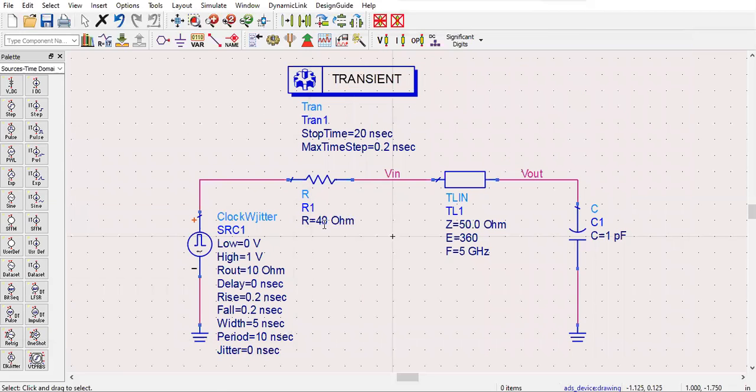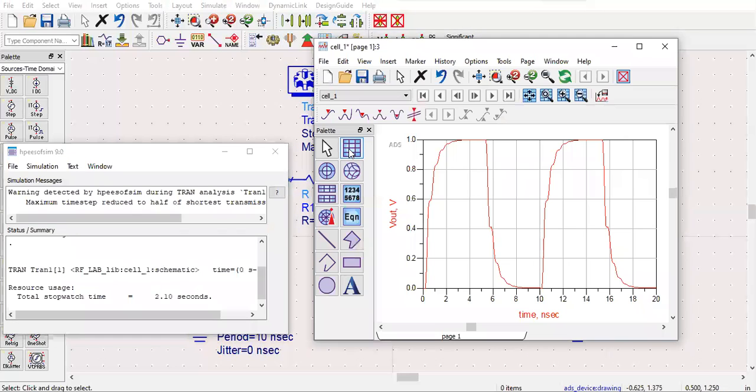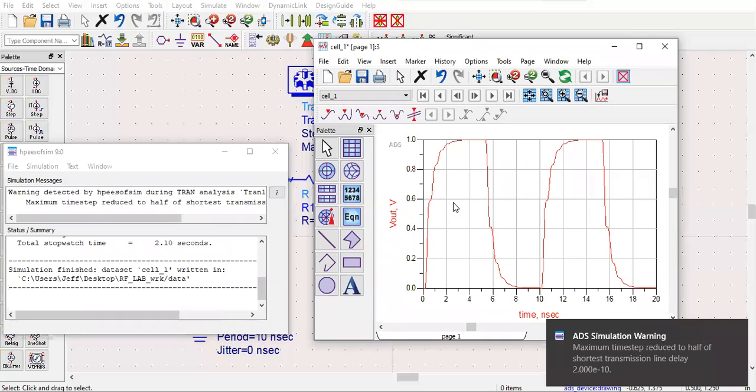So next, I change the value of R1 to 110 ohm. The R out value of the clock with jitter plus the R1 resistor value is total 120 ohm. That is more than the transmission line 50 ohm. So now I start my simulation. So this is the graph that I get.